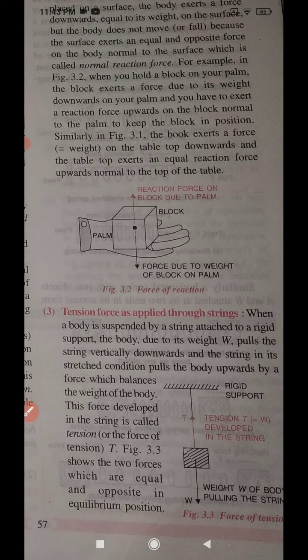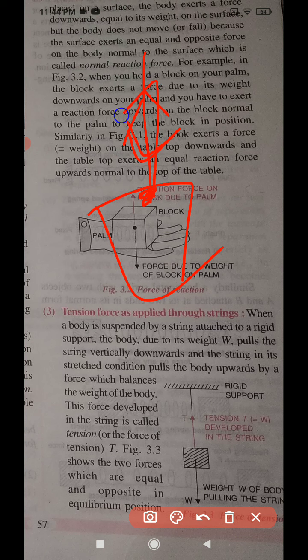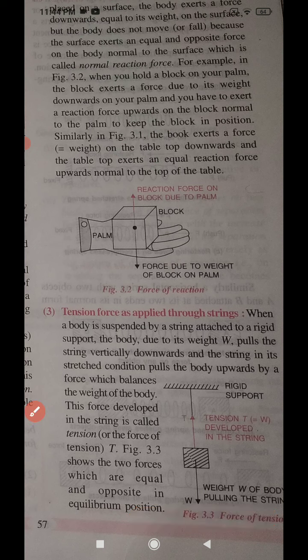And just remember tension this way: tension always acts away from the point. Suppose this is the object you bind here, then the arrow is in this direction, the below direction, away from the point, opposite direction. And in the below direction there will be the mass, W. W means the weight of the object. Force due to gravity is acting. So this is the tension force. I think you understand. A force is developed in the string. This is the tension force.